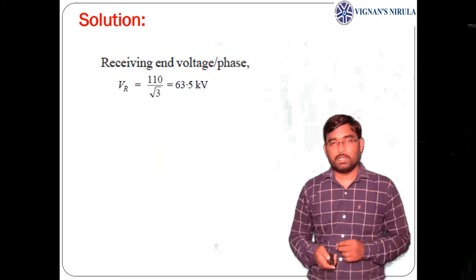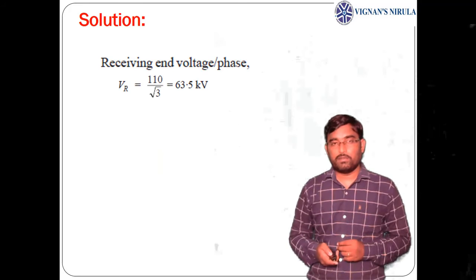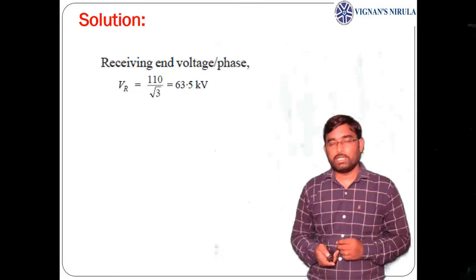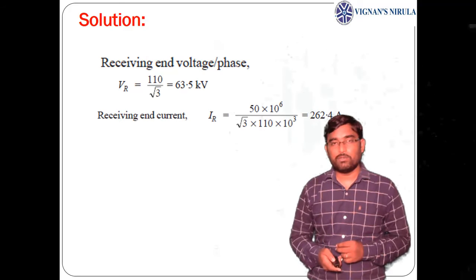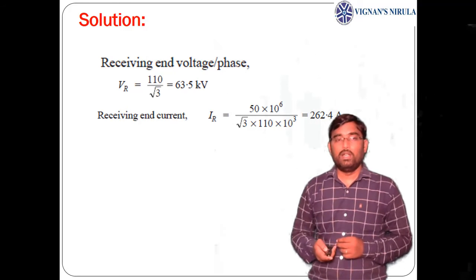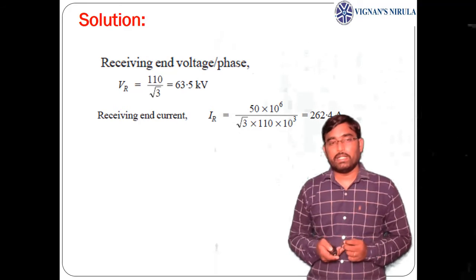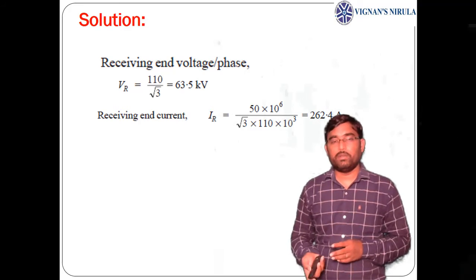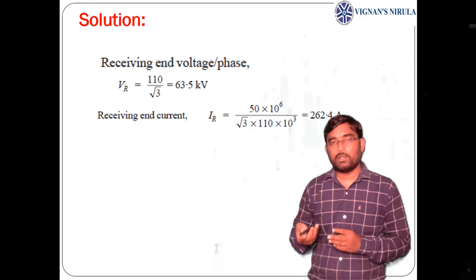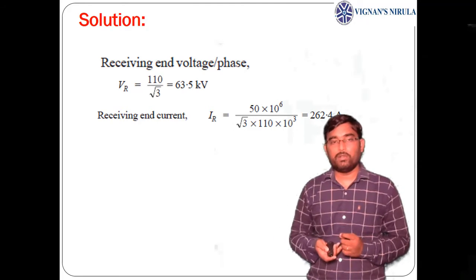So first, the receiving end line voltage is given, which is 110 kV. From that, the receiving end phase voltage will be 110 by root 3, which gives 63.5 kV. Now the receiving end current IR equals S by root 3 into VL, where apparent power S is given.